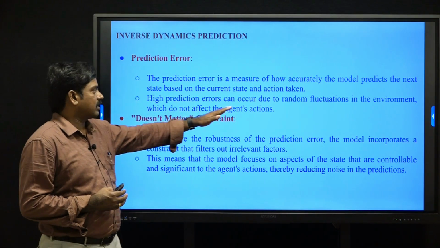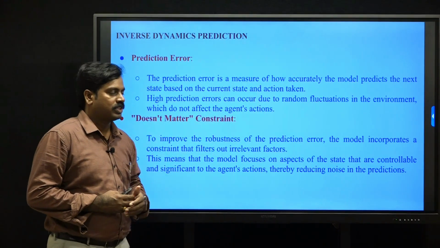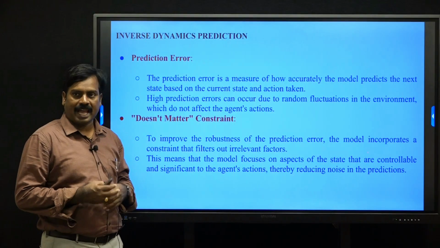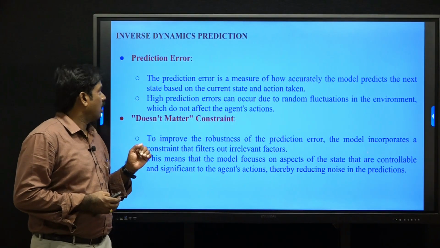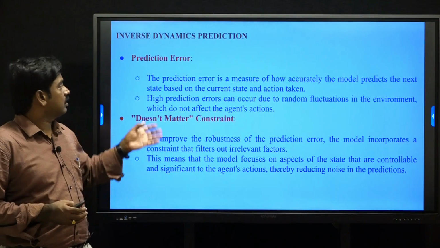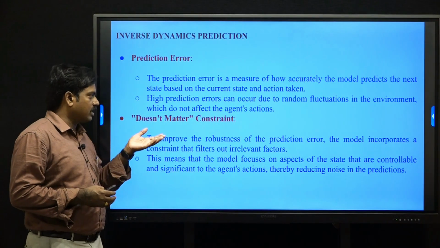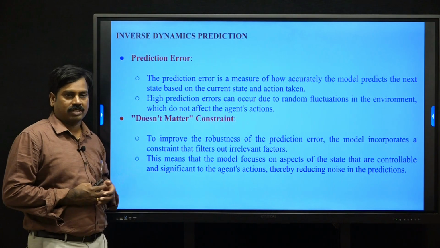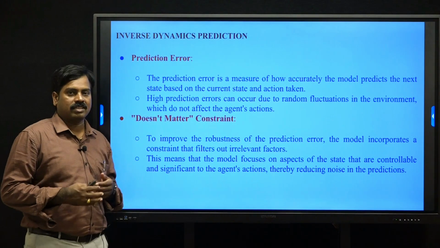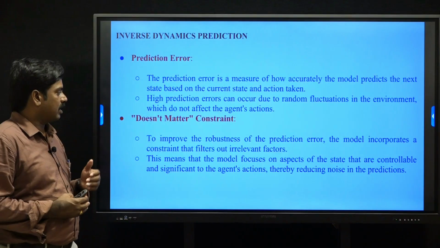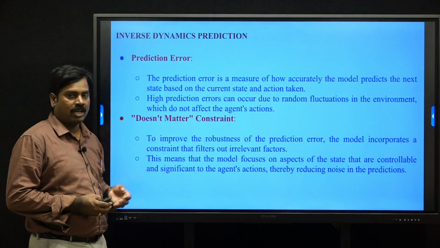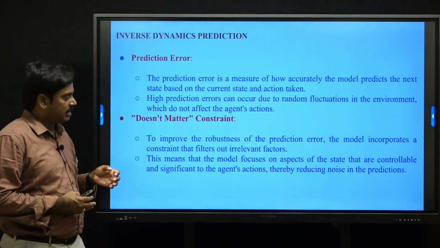High prediction errors can occur due to random fluctuations in the environment which don't affect the agent's actions. Here, in inverse dynamic prediction, we use one constant that does not matter. In some cases, for some events, we are not focused on those states. That is called the does not matter constant.